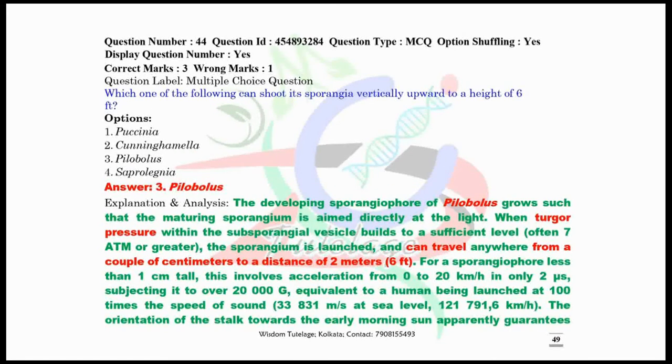Now question number 44. Which one of the following can shoot its sporangia vertically upward to a height of 6 feet? The developing sporangiophore of Pilobolus, that is our answer, grows such that the maturing sporangium is aimed directly at the light. When turgor pressure within the subsporangial vesicle builds to a sufficient level, often 7 atm or greater, the sporangium is launched and can travel anywhere from a couple of centimeters to a distance of 2 meters, that means 6 feet, which is our answer. Okay, go through the complete illustrations of this answer.